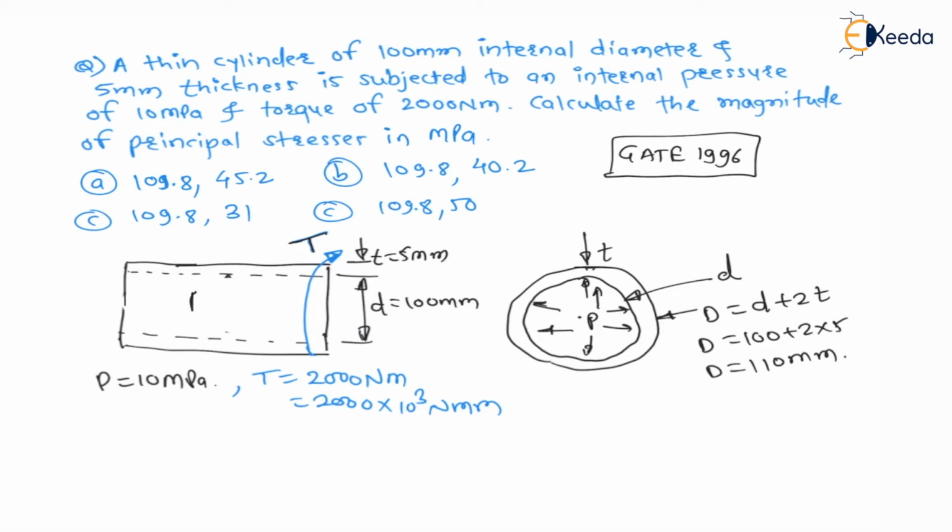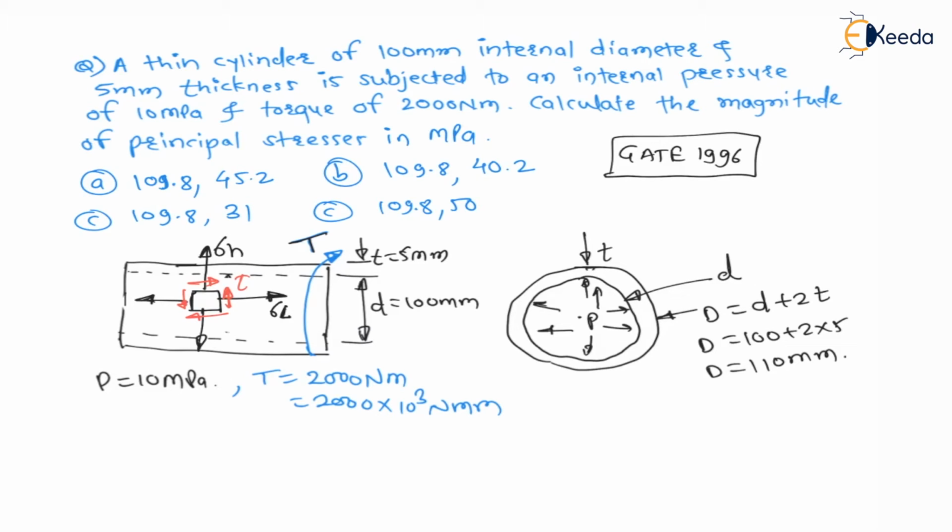If I consider a small element, along the diameter there is a hoop stress or diametric stress or circumferential stress, and along the length of the cylinder there is a longitudinal stress sigma L, and due to torque there will be a torsional shear stress tau, right?